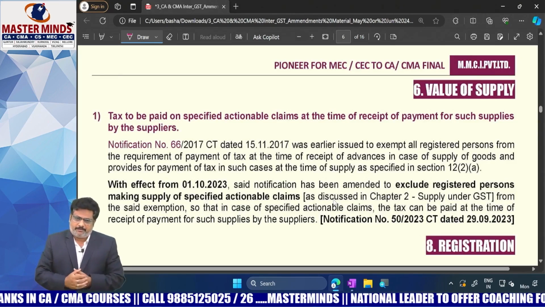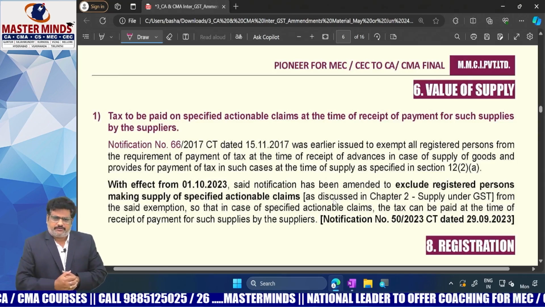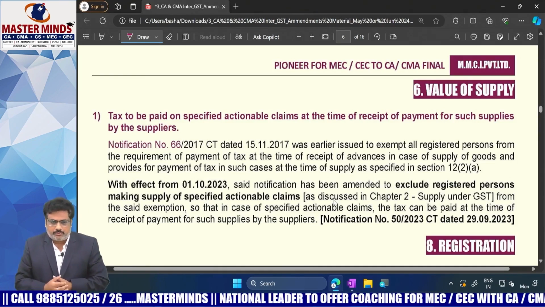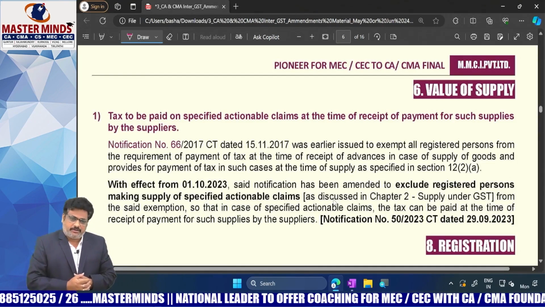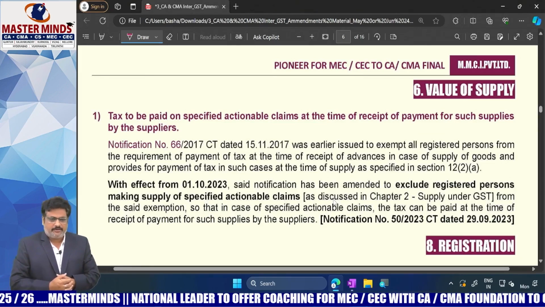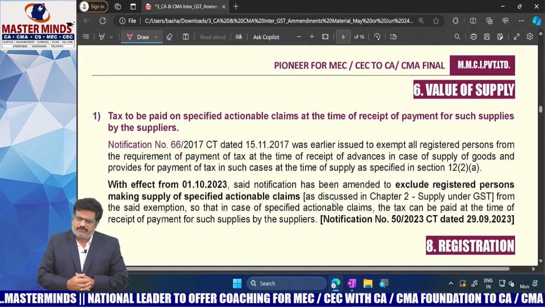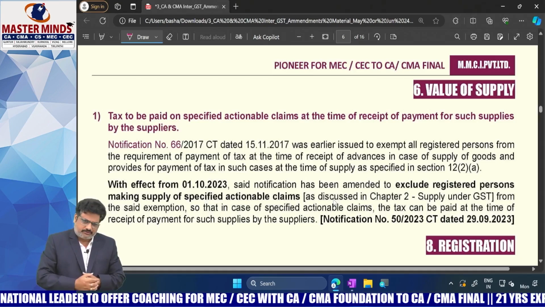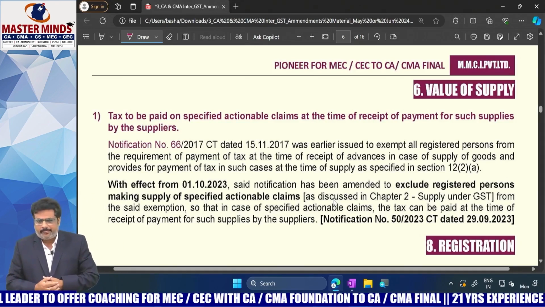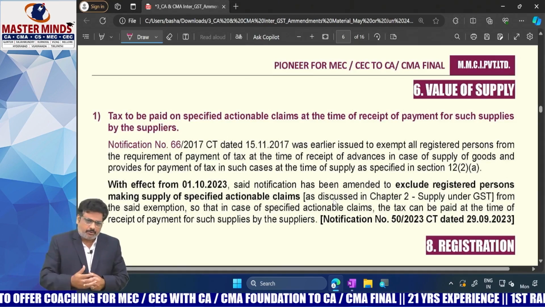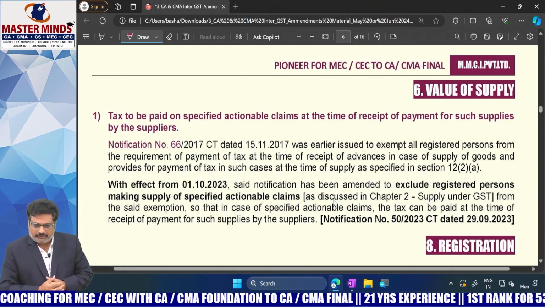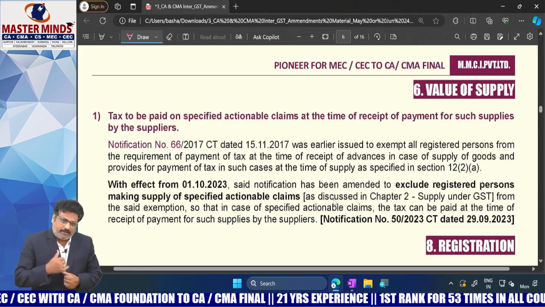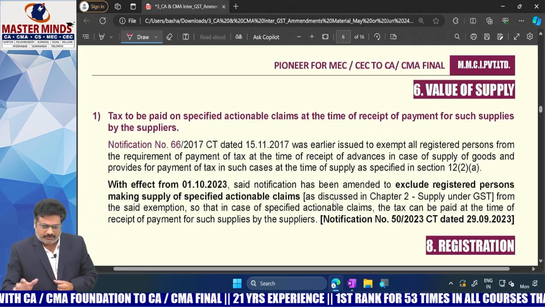If you observe time of supply, if any advance is received in relation to goods, you are not liable to pay any GST at the time of receiving the advance. If any advance is received in relation to service, definitely you are liable to pay the GST at the time of receiving the advance. I think you know this point. With respect to goods, at the time of receiving the advance, we are not liable to pay any GST. With respect to services, whenever we receive the advance, we are liable to pay the GST.